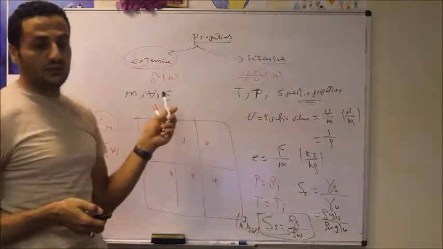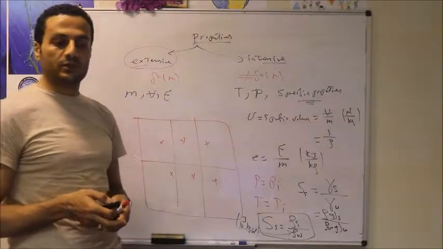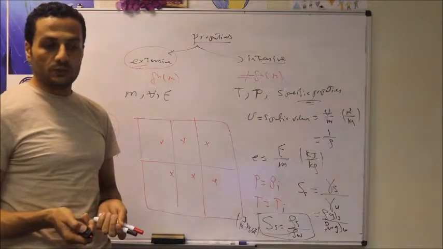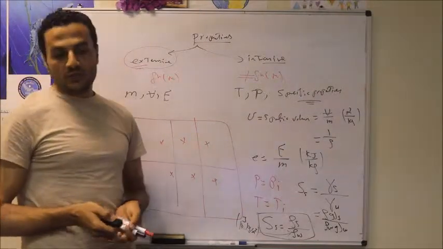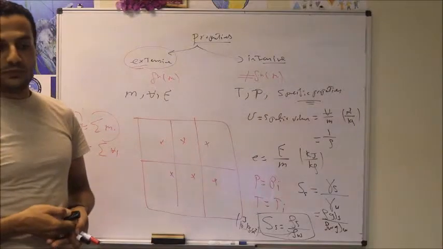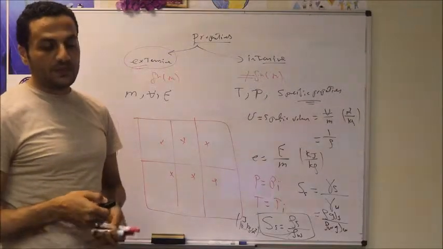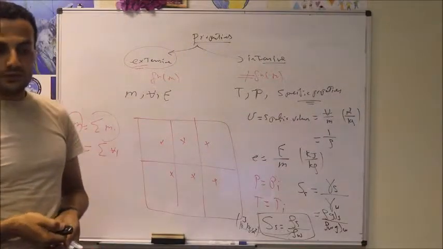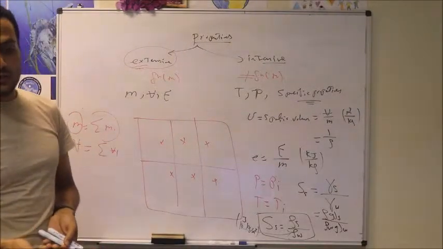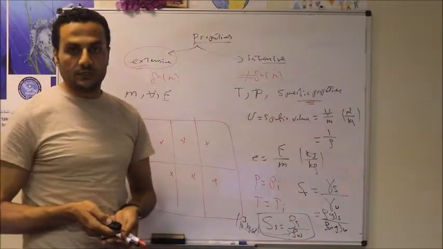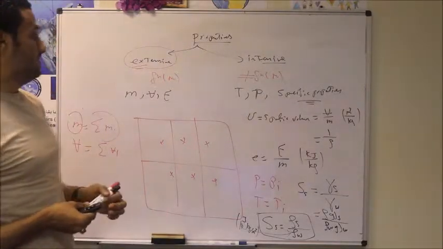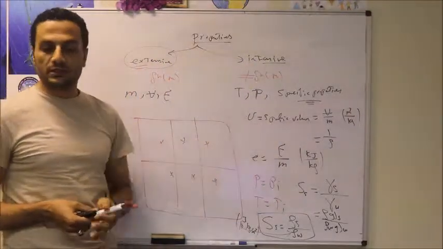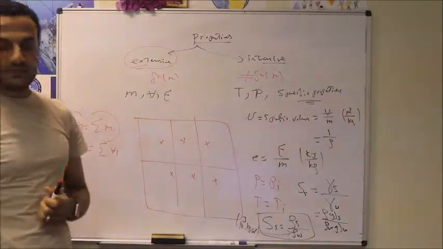Here in this slide, in this black box, we have a simple example. If we have a system with a volume equal to 12 meter cube and mass equal to 3 kilograms, we can calculate the density, which is equal to the mass divided by the volume, so it will be 3 over 12, which is around 0.25 kilogram per meter cube. And you can calculate the specific volume, which is equal to 1 over density, which is the volume divided by mass, which equals 4 meter cube per kilogram. So all the properties are either extensive, depending on mass, or intensive, independent of mass.